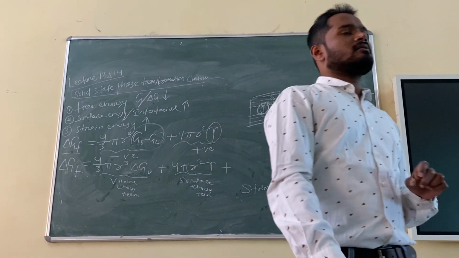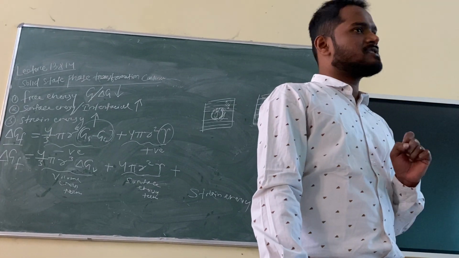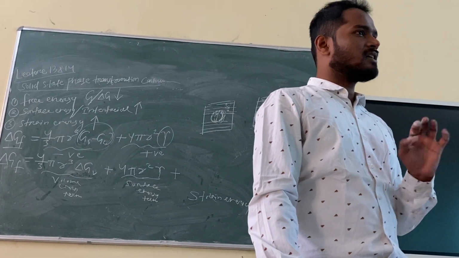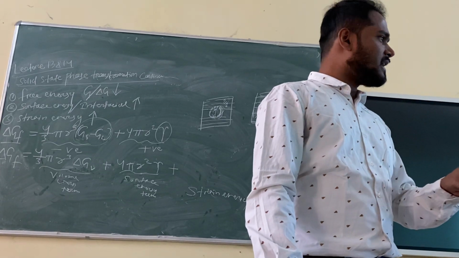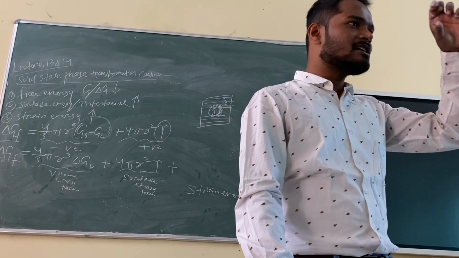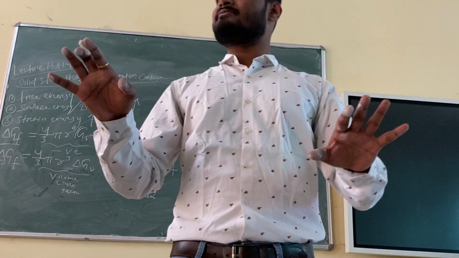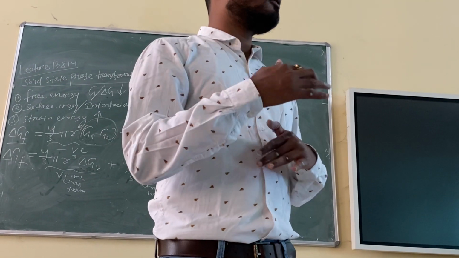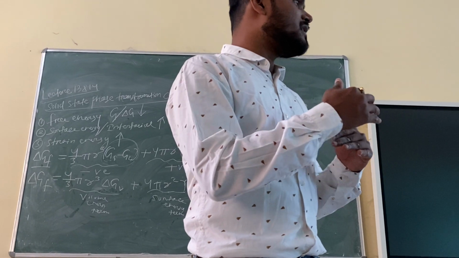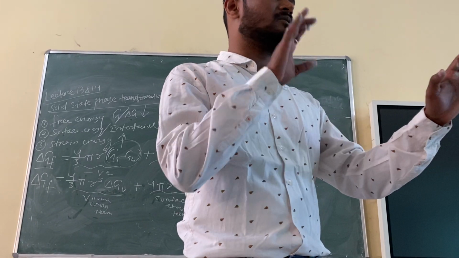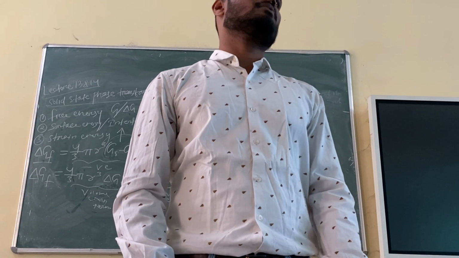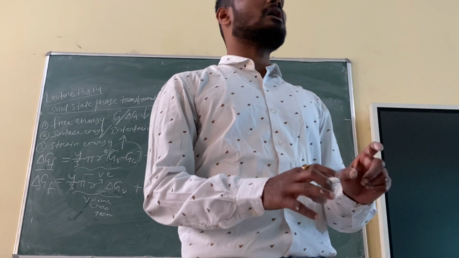Right? Suppose I can give an example. Copper is FCC, aluminium is FCC, right? Both have the same crystal structure. But if you measure the lattice parameter, it will not be the same. Listen carefully. Crystal structure may be the same, but sometimes lattice parameter may not be the same. So if there is a difference in lattice parameter between the parent phase and product phase, there will be strain in the material, right?